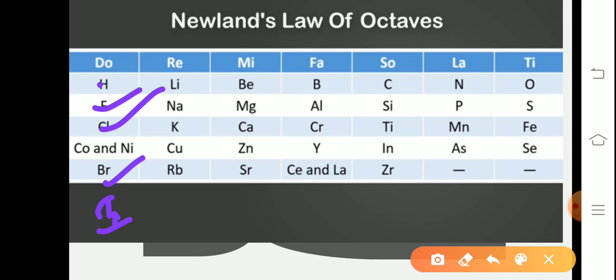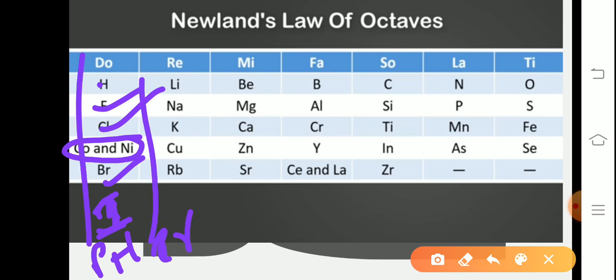Fluorine, chlorine, bromine, iodine are the halogen group elements, and they have similar chemical properties, but not similar to cobalt and nickel. Next, platinum and iridium were fitted in the same slot. What is the reason? He did not explain. So this becomes another limitation of this law.